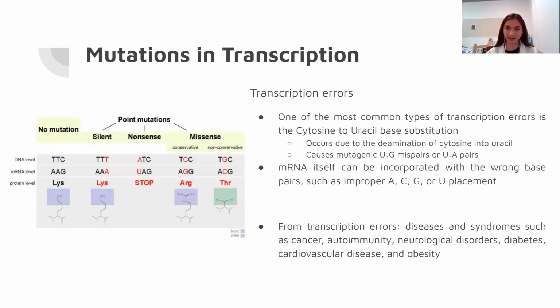Hello, my name is Jennifer, and I'll be going over errors that occur in transcription and translation. Mistakes during transcription and translation will occur no matter what. On average, a cell makes thousands of mRNAs during transcription and will make about 1 error per 10,000 to 100,000 bases. Cytosine becoming uracil and substituting the base is one of the most common types of transcription errors.